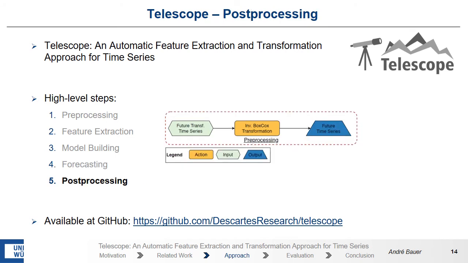As the time series was transformed in the pre-processing step, we have to retransform it in the post-processing step. Therefore, we apply the inverse Box-Cox transformation to get the future time series.